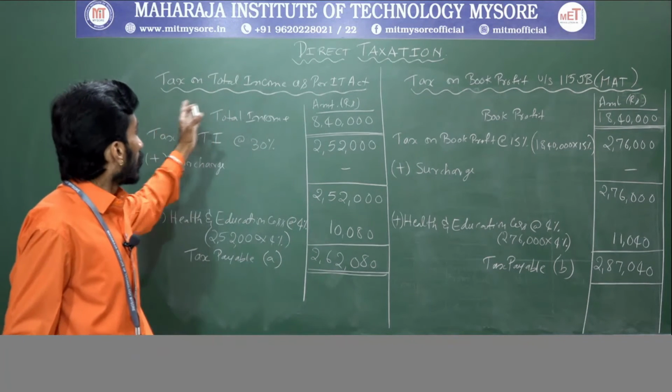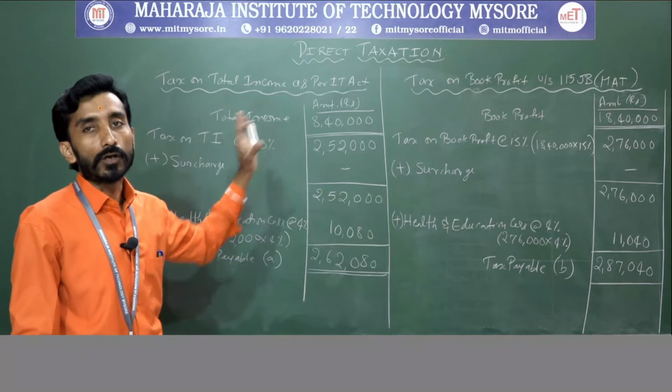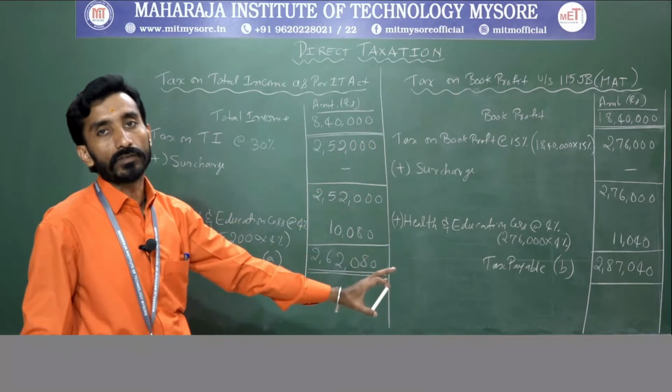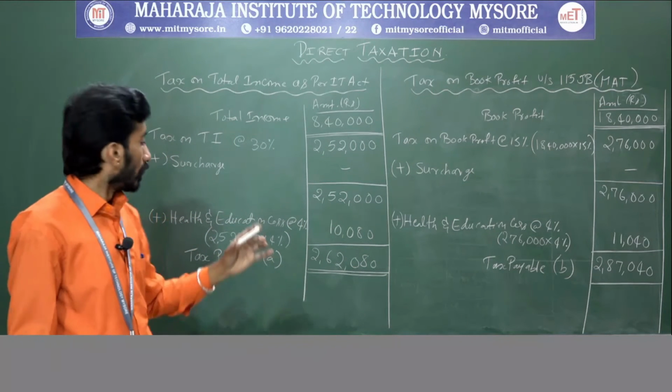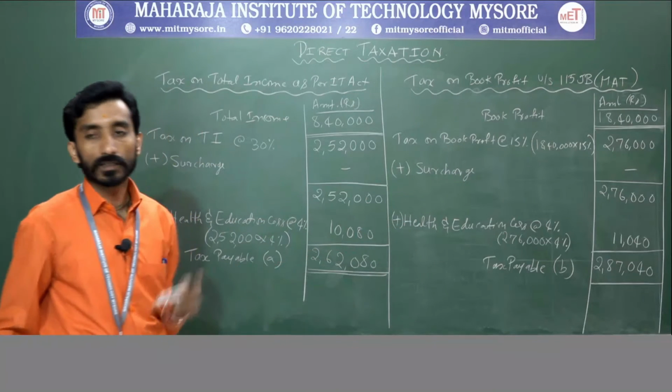One is tax on total income using normal tax provisions. Another one is using book profit. So this is the tax liability we have got.